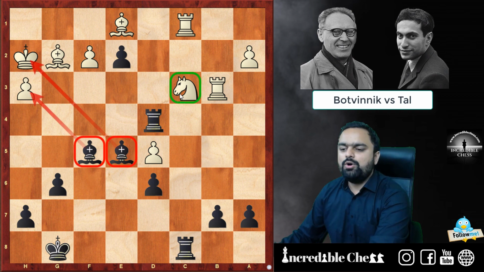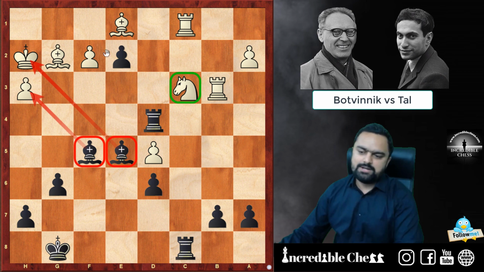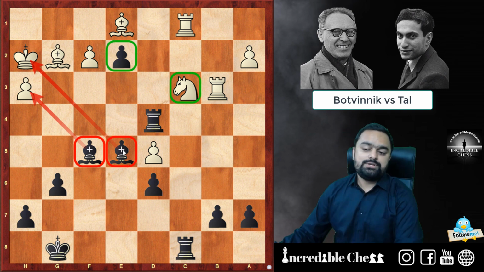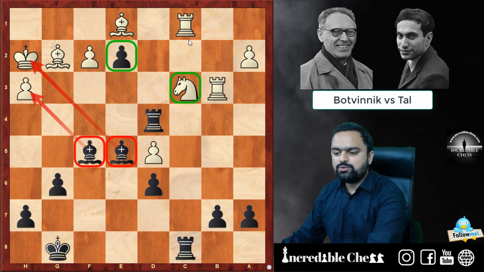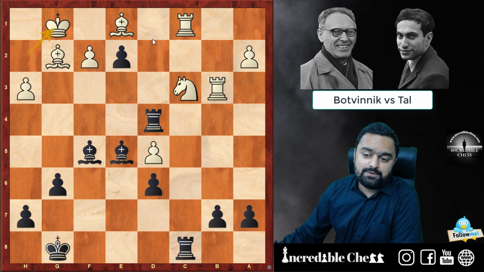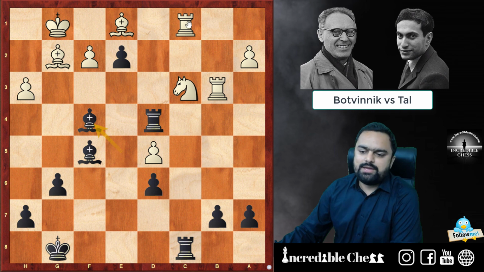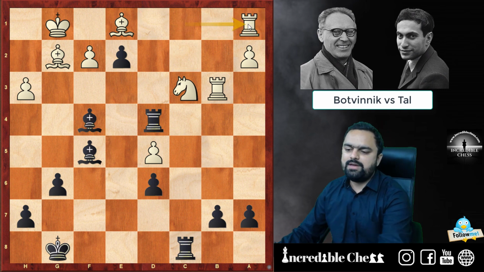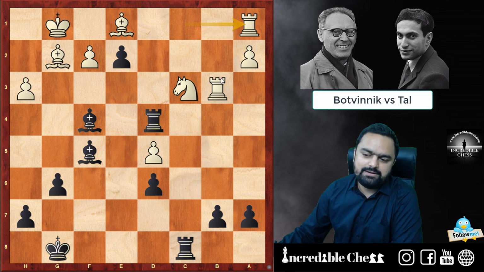Okay, although white is a piece up in this position, the pawn on e2 is a strong passed pawn, coupled with this bishop in the center of the board, plus the rooks are also pretty active. So white needs to be careful in this position. King g1, and now he plays bishop f4, attacking the rook on c1 square. And here, if you move the rook, then of course rook a1 or something like that, you can definitely try in this position.